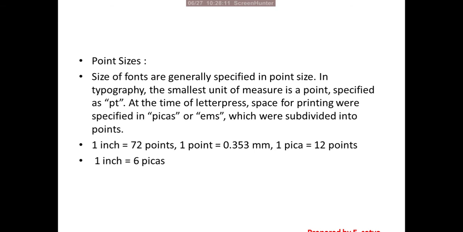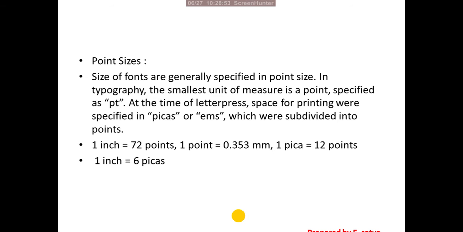The size of fonts is generally specified in font size. In typography, the smallest unit of measure is a point, specified by the shortcut PT, that is point. At the time of letterpress, space for printing was specified in picas. So picas and EMs were subdivided into points. Generally, these picas and EMs and pixels are the European standard sizes. So 1 inch is 72 points. 1 point is 0.353 mm. 1 pica is 12 points. And 1 inch is actually 6 picas.